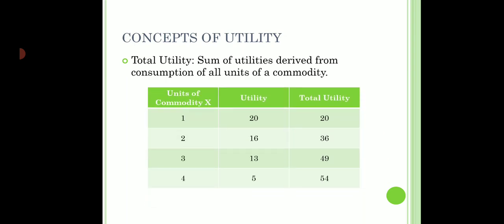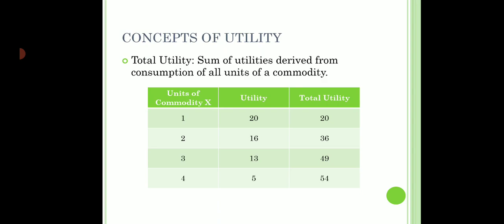Take a look at the table. When I consume the first unit of commodity X, I get 20 utils of satisfaction. So the total utility by consuming one unit is 20. As soon as I consume the second unit, I get 16 utils of satisfaction.